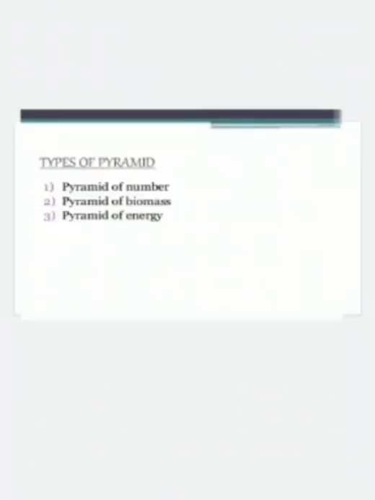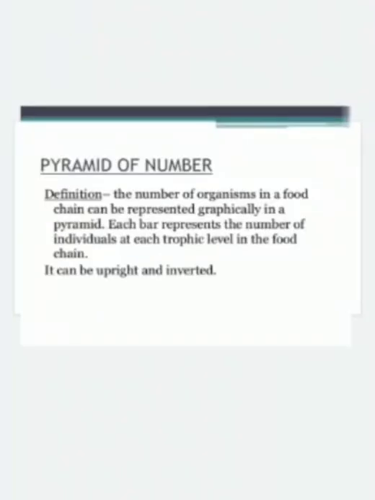Then what are the types of ecological pyramids? There are three types of ecological pyramids, which are pyramid of number, pyramid of biomass, and pyramid of energy. Let us discuss one by one. First we will discuss the pyramid of number. So what is the definition of pyramid of number?